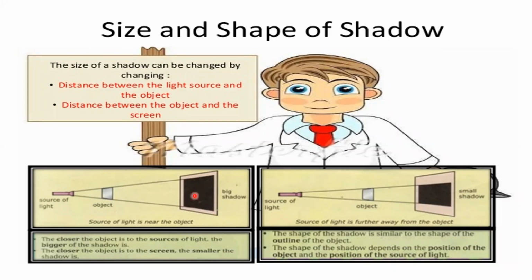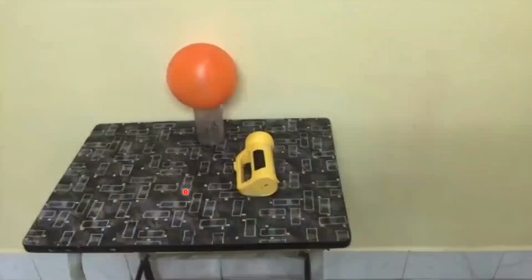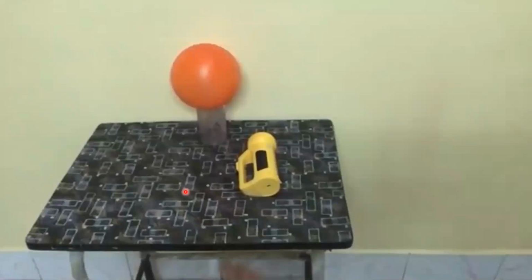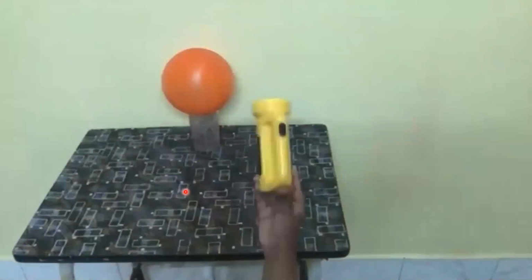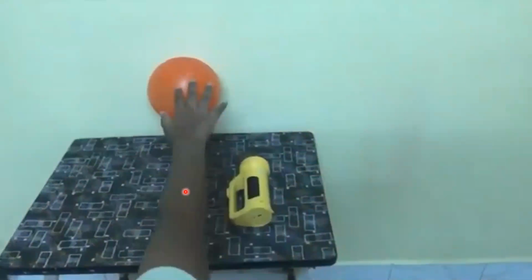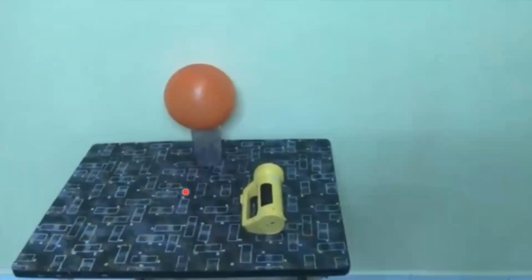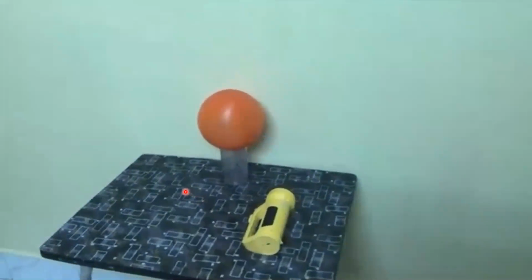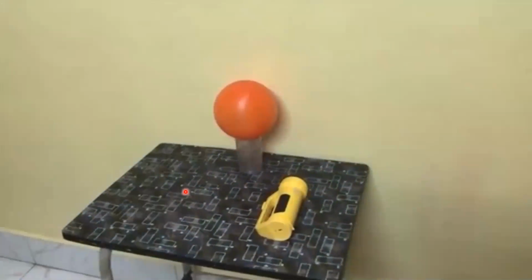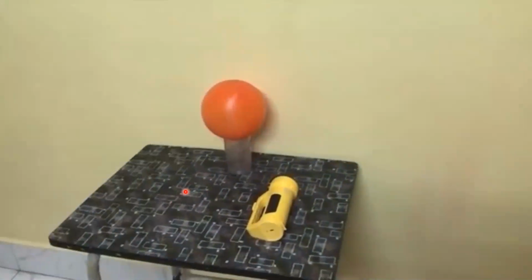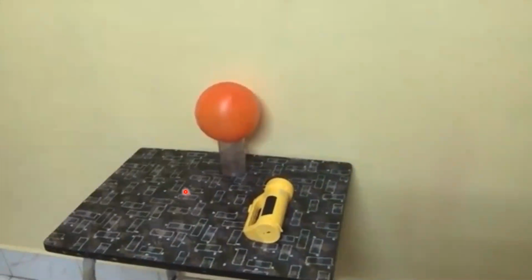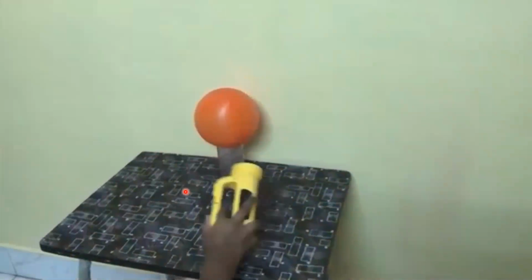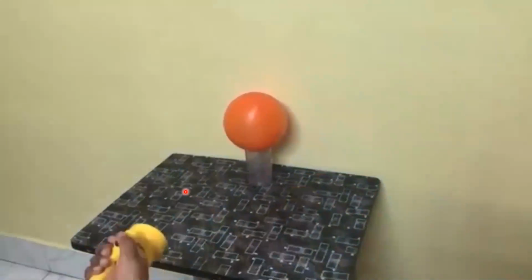Now, let's perform an activity to understand the characteristics of shadow. I have taken a torchlight as my source of light and a ball as the opaque object. Now, you all know that the ball is an opaque object. It does not allow light to pass through it. Now let's see what happens when I switch on the torchlight. Let's see.